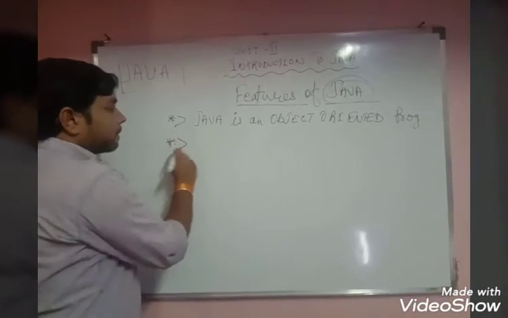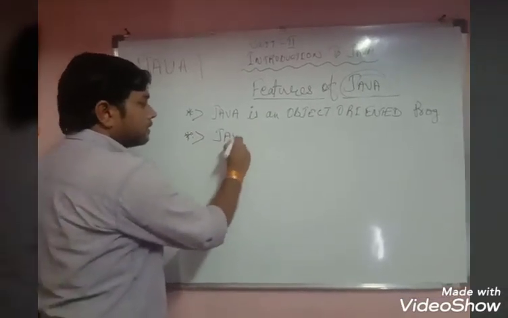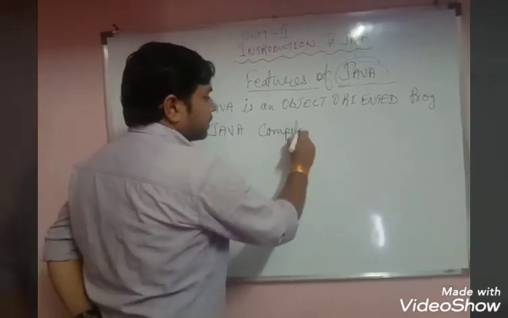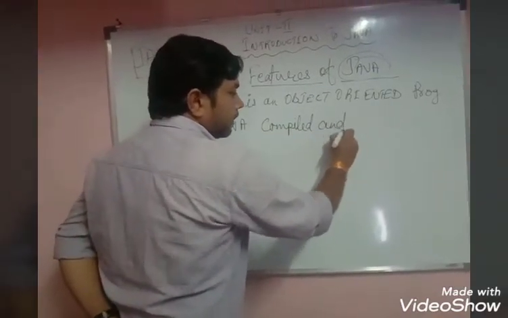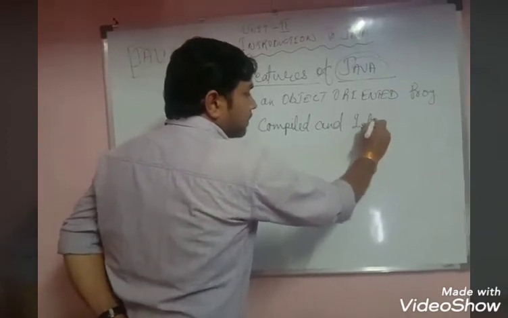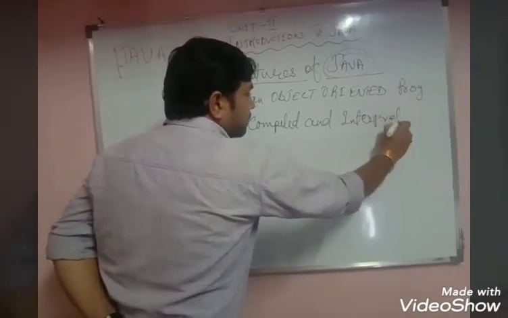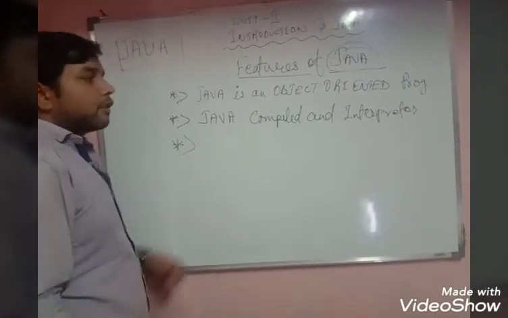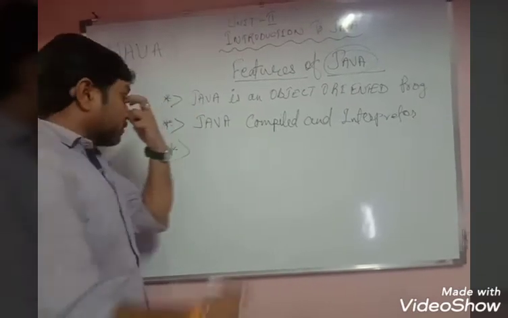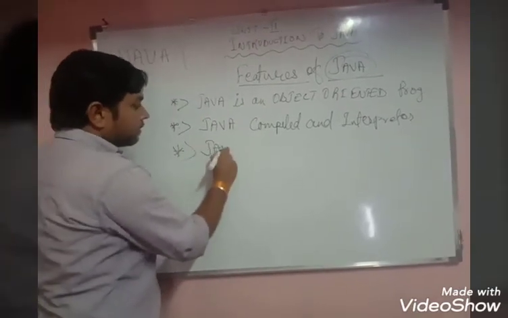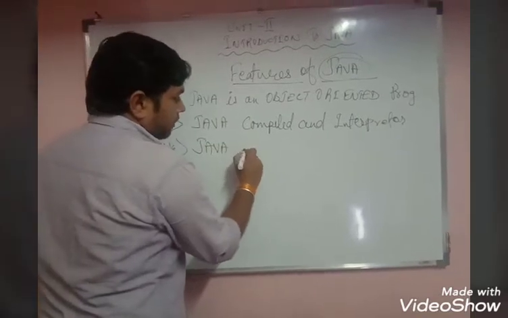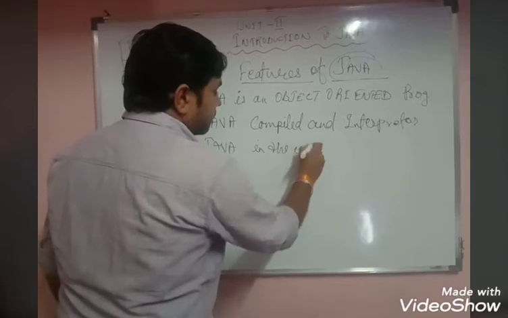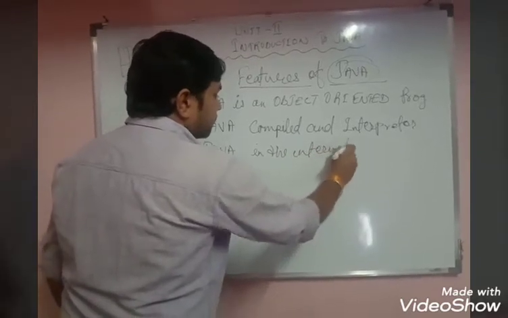Second, a Java program can be both compiled and interpreted. We have already learned about the compiler and interpreter. So a Java program can be both compiled and interpreted. The third point: you have to learn 5 features of Java programming. You can use Java programming on the internet, as well as without internet.